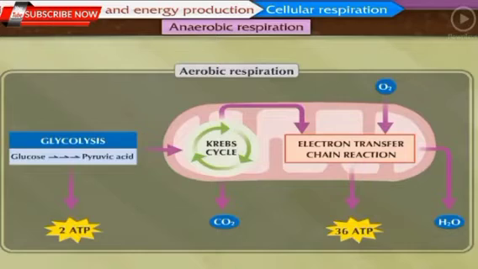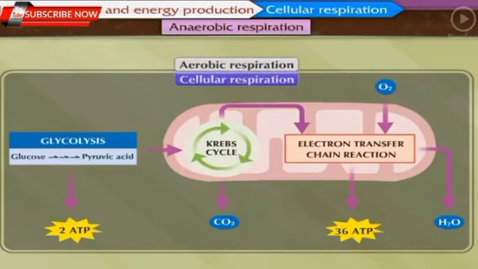From this, we can conclude that aerobic respiration is the cellular respiration which involves complete oxidation of glucose, and mitochondria is the cell organelle necessary for the complete oxidation of glucose. After learning about the energy production from carbohydrates, let us now learn about the energy production from other nutrients. Energy from different food components.